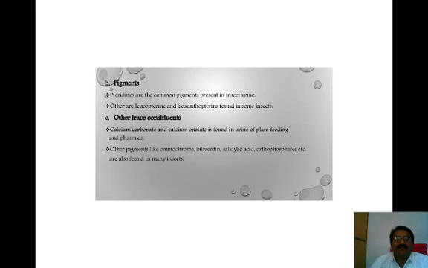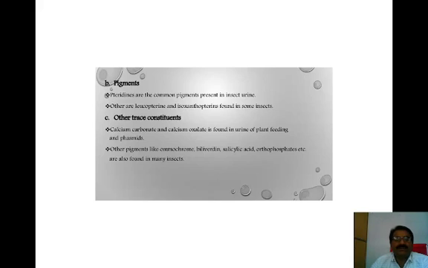Now the certain pigments. Pteridines are the common pigments present in insect urine. Others are leucopterin and isoxanthopterin, found in some insects.